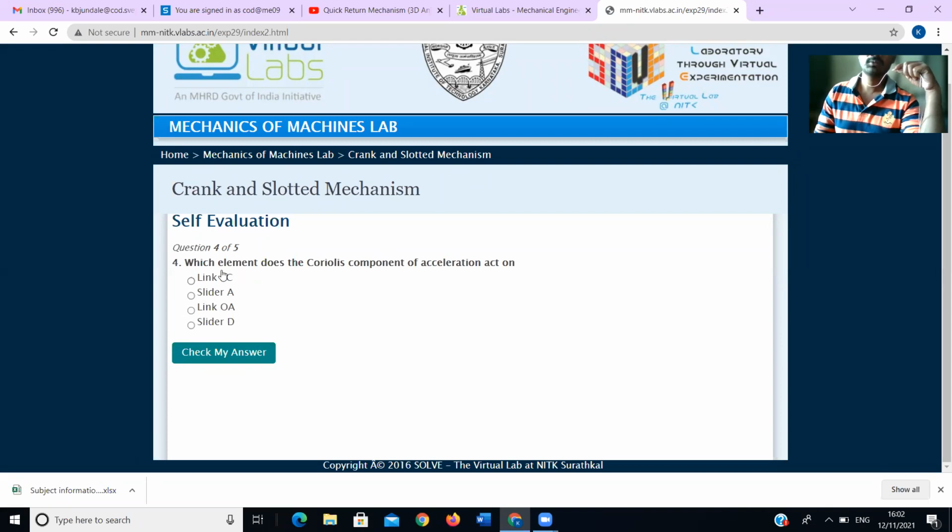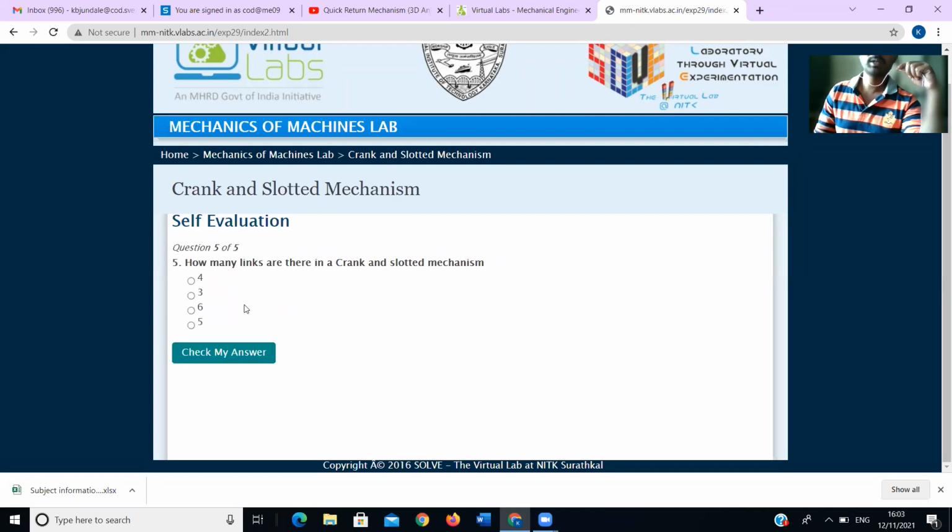Next, which link element does the Coriolis component of acceleration add to? Is it slider A, slider D, or slider B? I have not seen which elements those are. Let's check. Okay, D is the option.